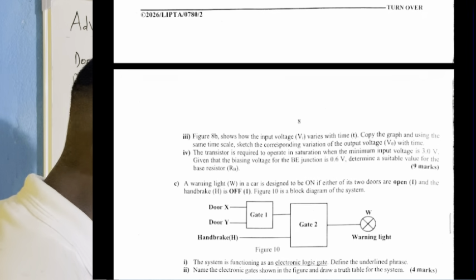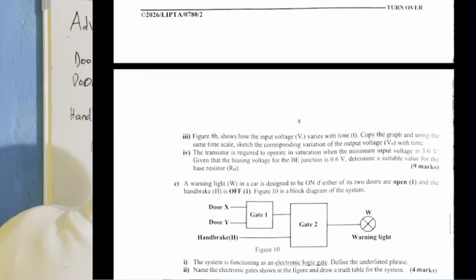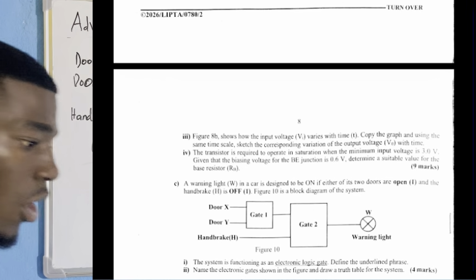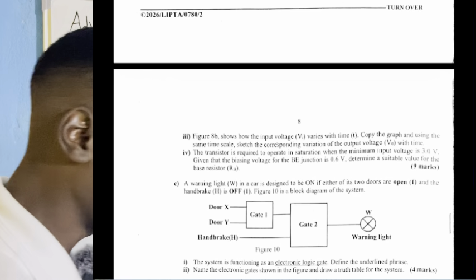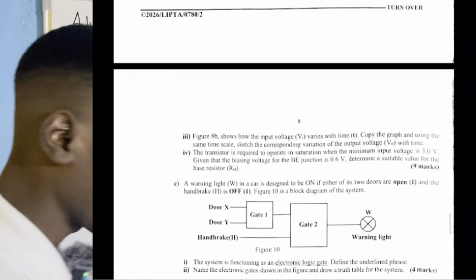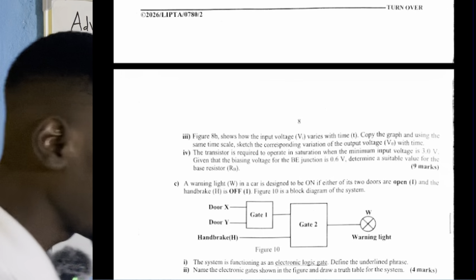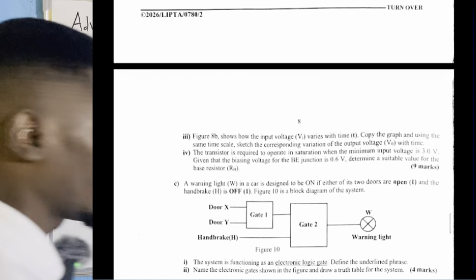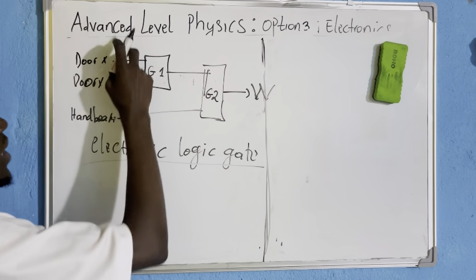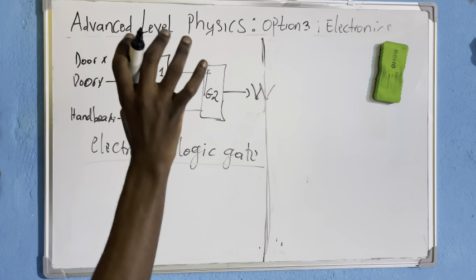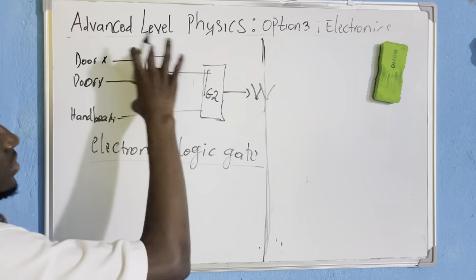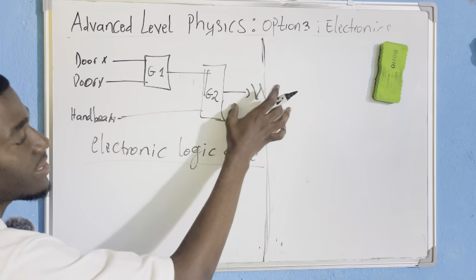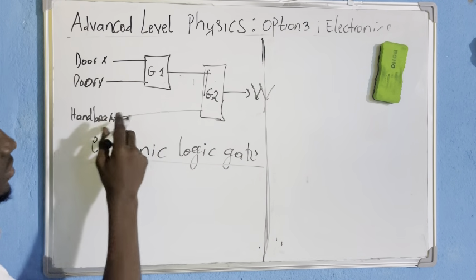A warning light W in a car is designed to be on if either of its two doors is open and the handbrake H is off.